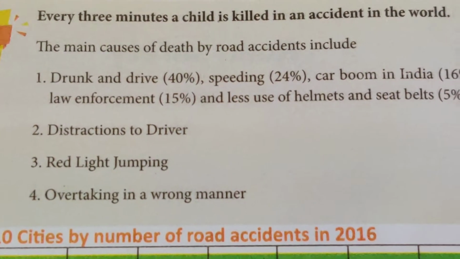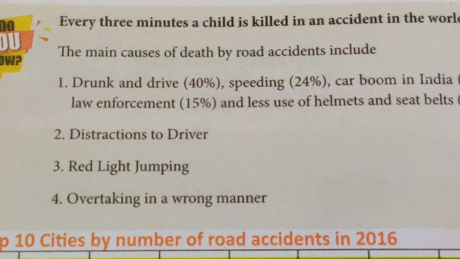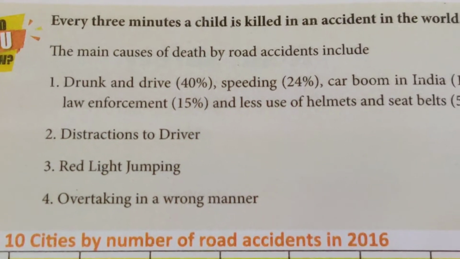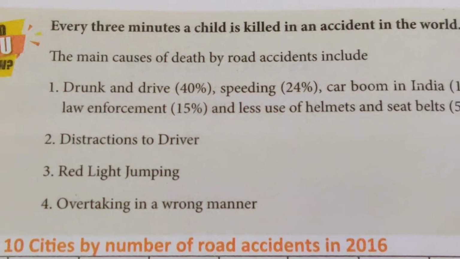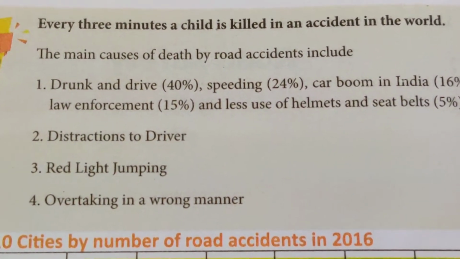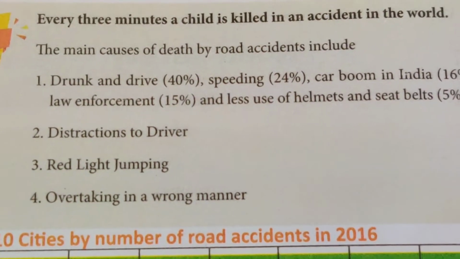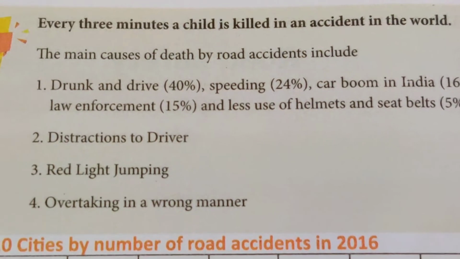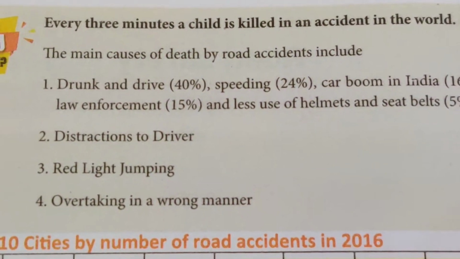Red light jumping is another important matter. Then overtaking in a wrong manner. When the vehicle is in front of you, you want to cross the vehicle or you are trying to race. That overtaking is in a wrong manner. Due to that also, people are coming into accident accounts.